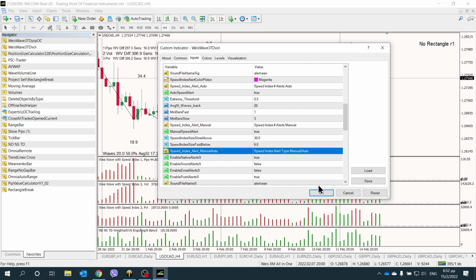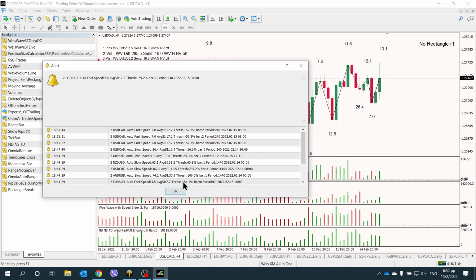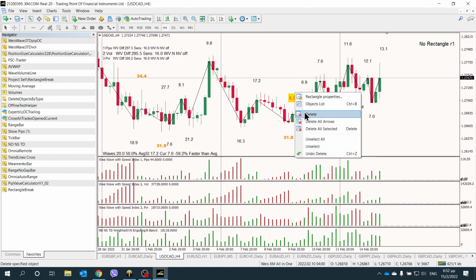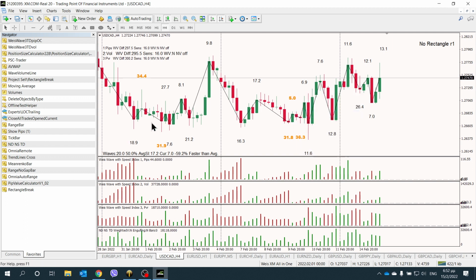Okay, and if I press OK, we see that these numbers are highlighted and the extremes, according to my settings, are visible on the chart.